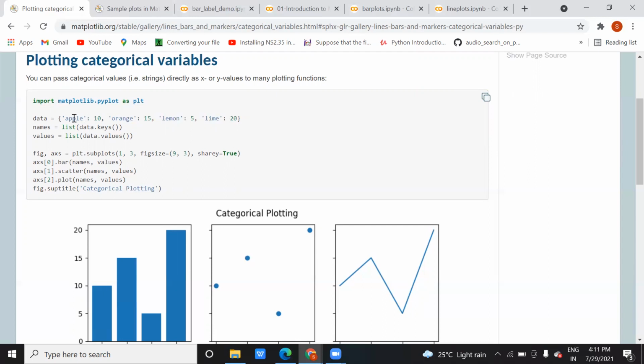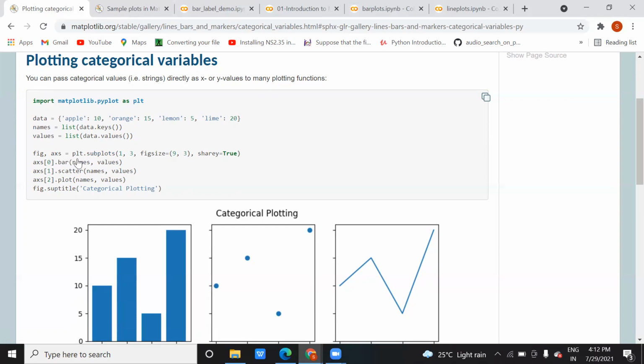So suppose apple has count 10, orange has count 15, lemon has count 5, and lime has count 20. So you have a name and a value, and you are going to list that down. Now, what kind of graph are you plotting here? Figure and AX, meaning you are taking two variables, figure and AX.